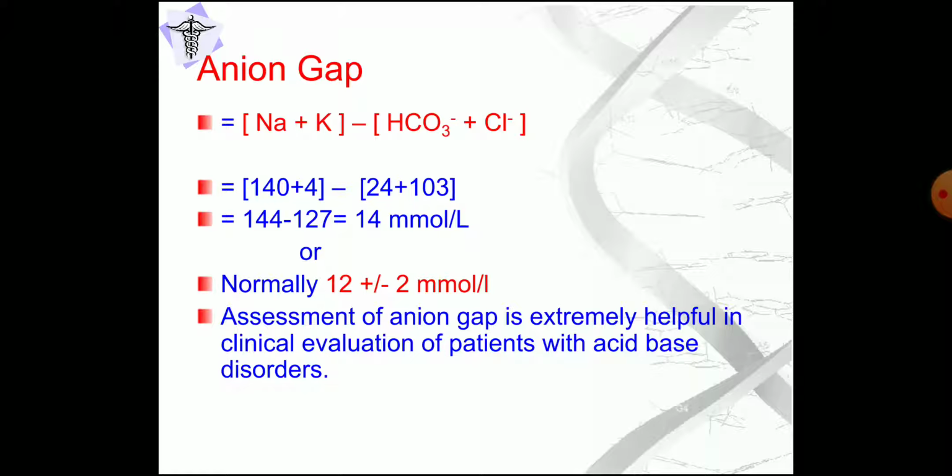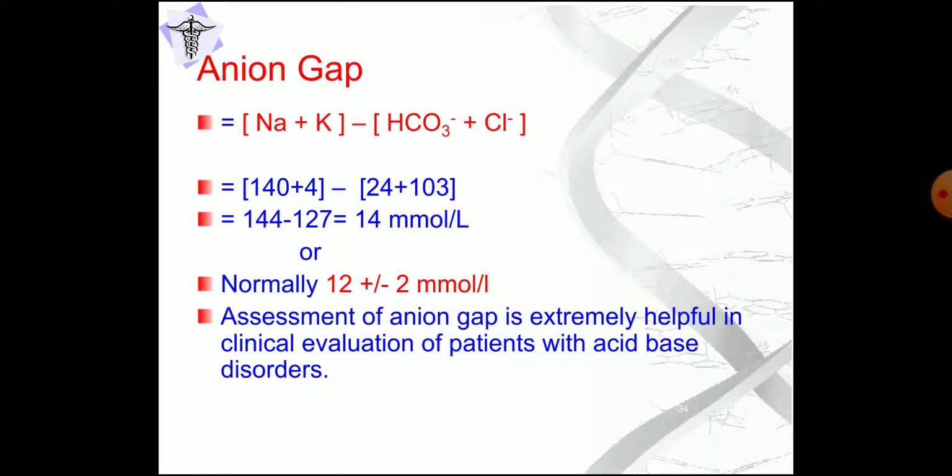So how will you calculate the anion gap? Usually it is the difference between measured cations and anions. Suppose sodium is 140 milliequivalents per liter and potassium 4 milliequivalents per liter, the bicarbonate 24 and chloride 103 milliequivalents per liter.